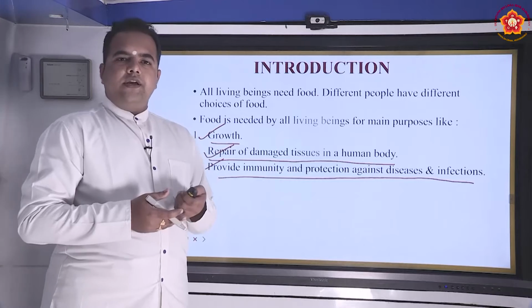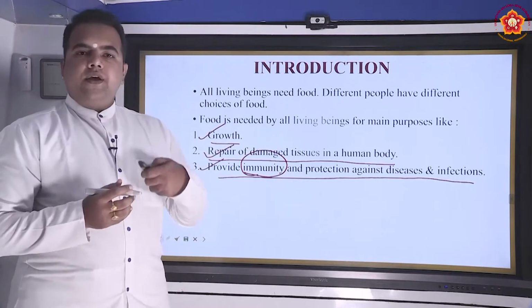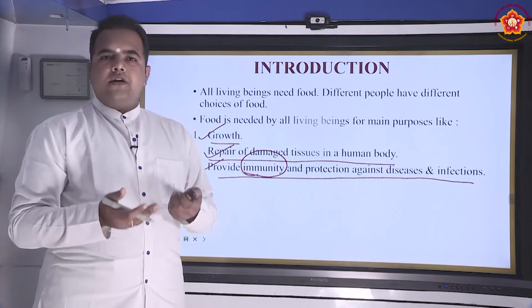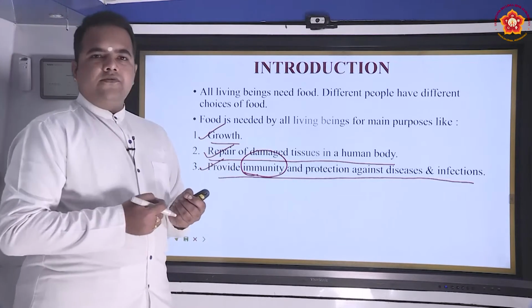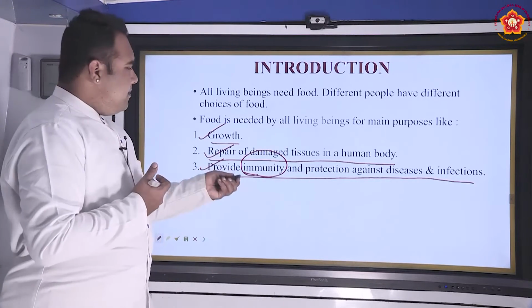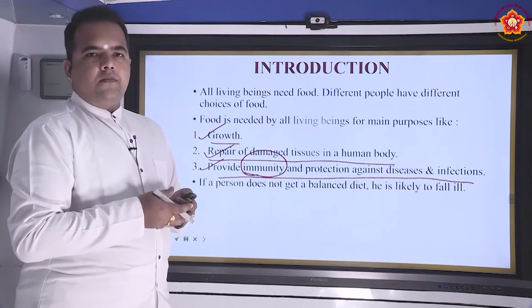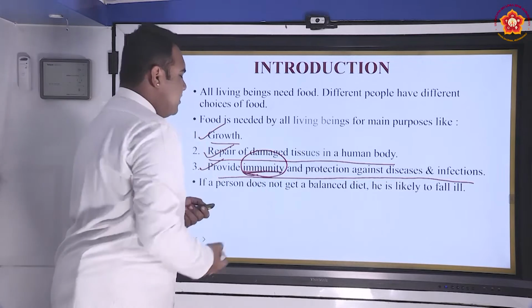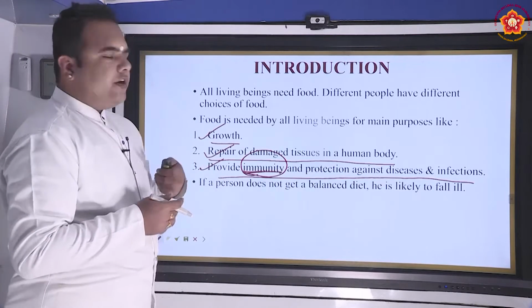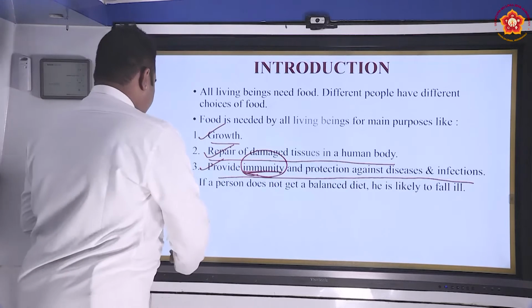But if the immunity, this is an important term, is not very strong, then what happens? Even small amounts of virus that enter the body make larger damage to the cells and tissues in the body. So to provide the right kind of immunity to the body, we need to consume particular kinds of food.